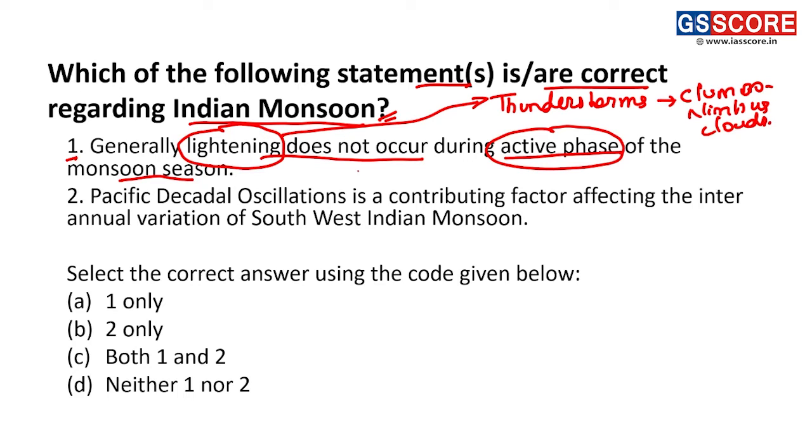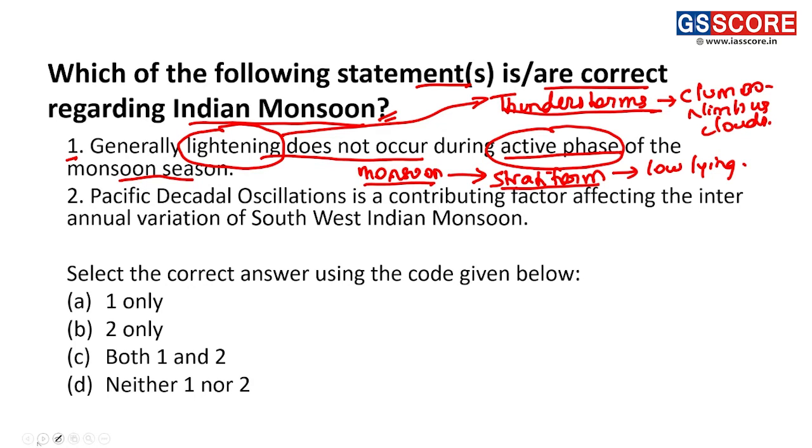But in the monsoon, we will say that there is presence of stratiform clouds. These clouds are low-lying clouds. So this is the basic about the clouds found in thunderstorms and monsoon.